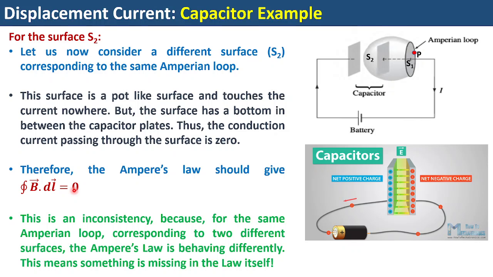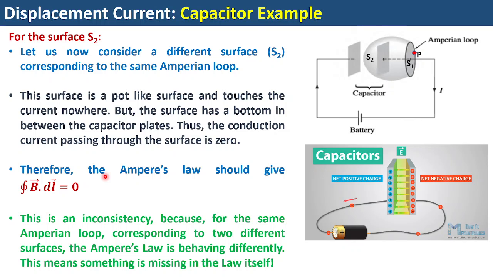Because we are considering the same Amperian loop for the charging of a capacitor, and I want to find the magnetic field at a point P, but S1 and S2 give different forms of Ampere circuital law. The left hand side, the line integral of B dot dl, remains the same for both surfaces, but the right hand side is 0 for the surface S2 and equal to mu naught into IC for the surface S1. So this cannot happen.